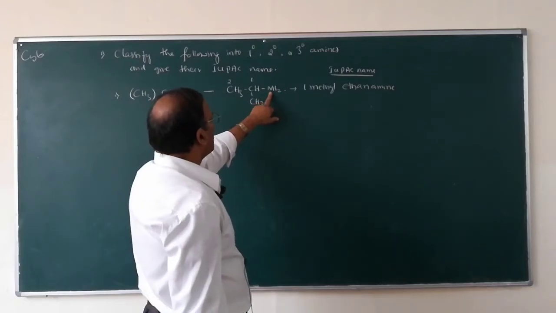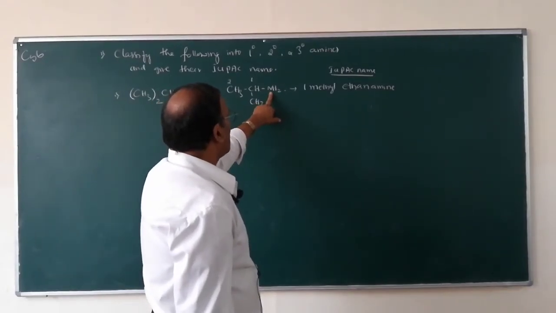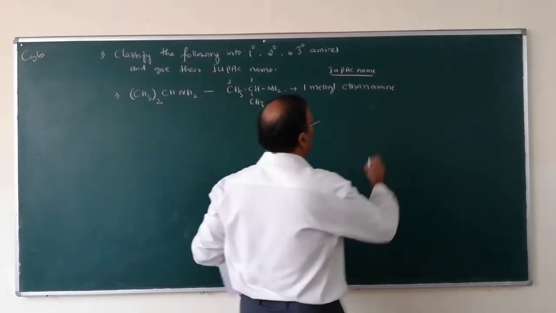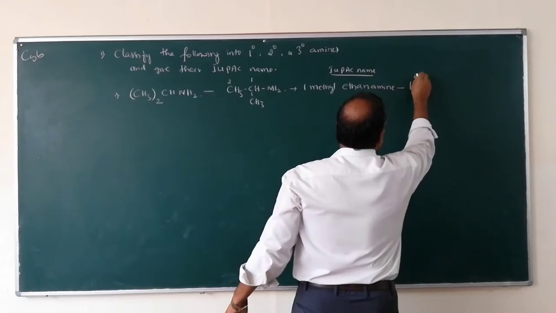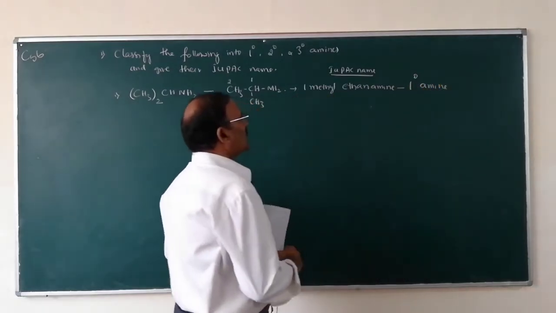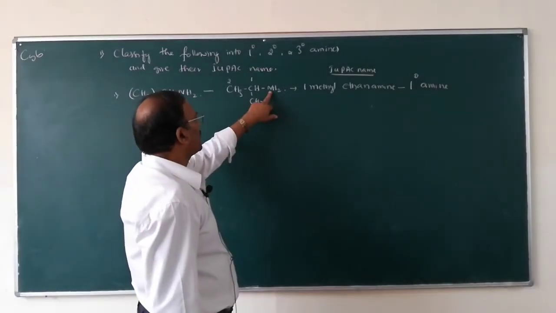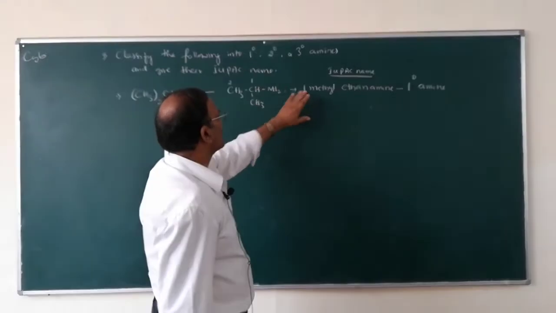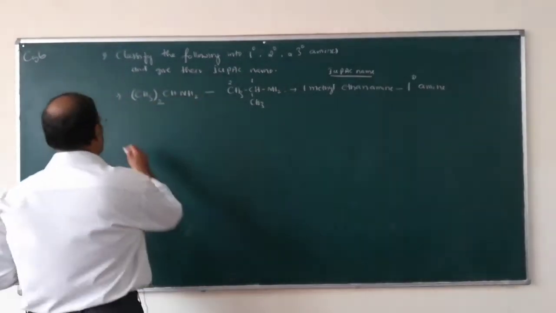In primary amine the functional group is NH2. Therefore it is primary and that is the IUPAC name of this compound.